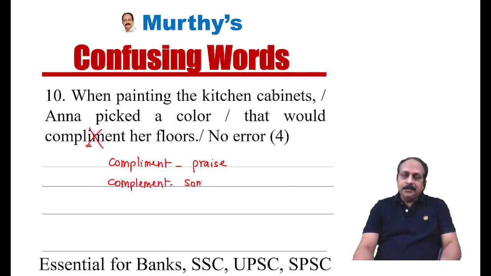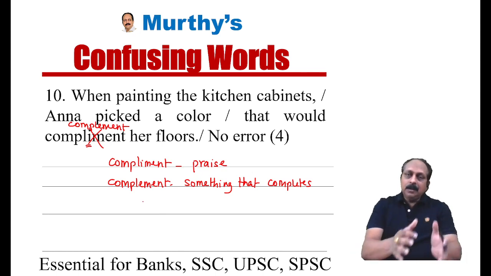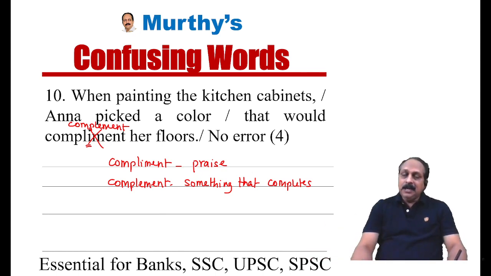Something that completes. Goes with something else. Based on the context, we have to use the word complement, with E. Complementary means some work completes another work, related or unrelated, it doesn't matter. But compliment, with I, refers to praising someone. He gave a compliment. She has given a compliment. A different meaning altogether.